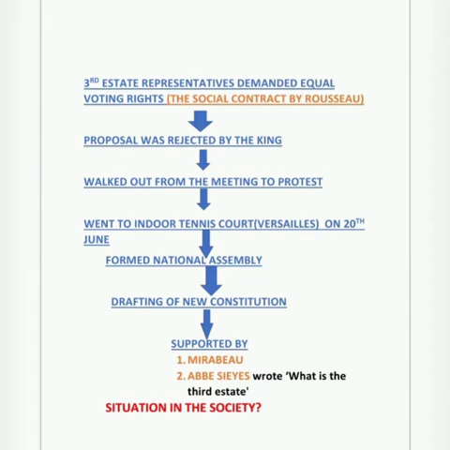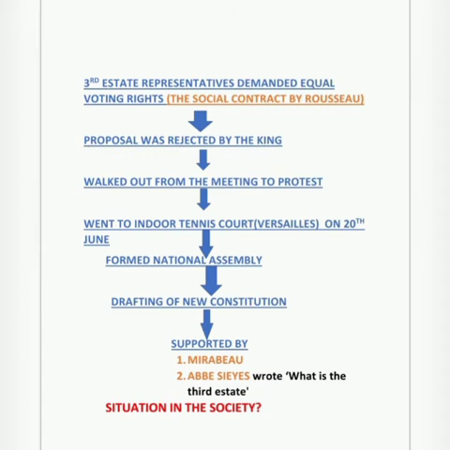So as a result, representatives or the members from the third state demanded equal voting rights in the States General meeting. So this was not accepted by the king. The king rejected this particular proposal. As a result, the members of the third state walked out from the meeting to protest, and they went to the indoor tennis court that is there in Versailles. They went to the indoor tennis court on 20th of June.